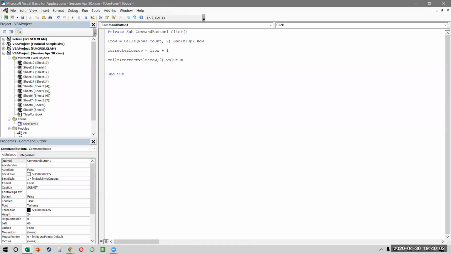Dot value is equal to text segment dot value. That means I'm taking the user value that has been put in the text box and putting it inside my cell. I can just copy and paste it 2 more times. And I can say this is 5, 3, the third column, and this is the fourth column. Okay. And then we say this is text country, and this is text sales. Let's see if it works.